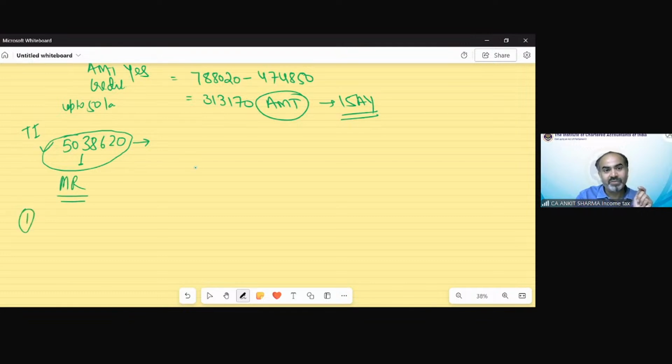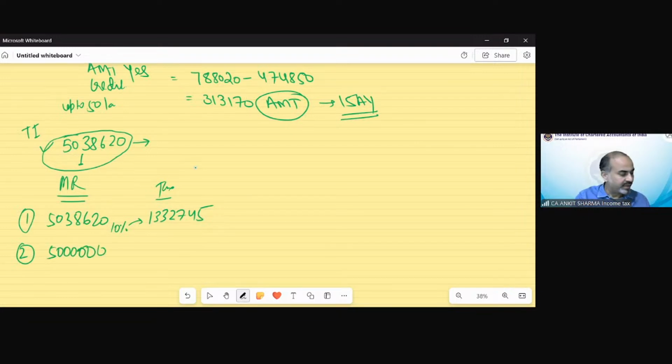So step one, we have to calculate tax on 50,38,620 as per slab rate. That would be 133,275. That is including surcharge. Surcharge of course, 10% after including this. And up to 50 lakh, if you calculate this, the income would be 12 lakh.